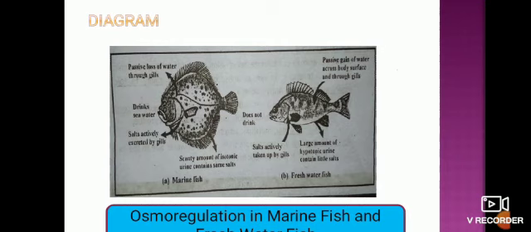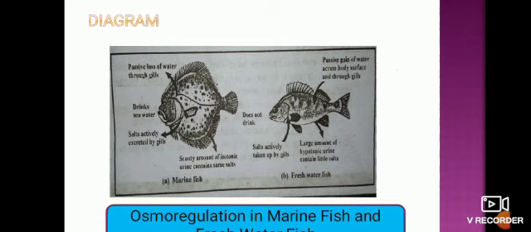On the other hand, freshwater fishes do not drink water. They require salt concentration inside the body, so they absorb it by means of gills or by means of skin, although they excrete a large amount of water.